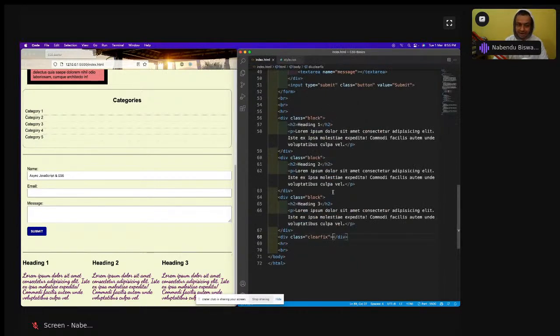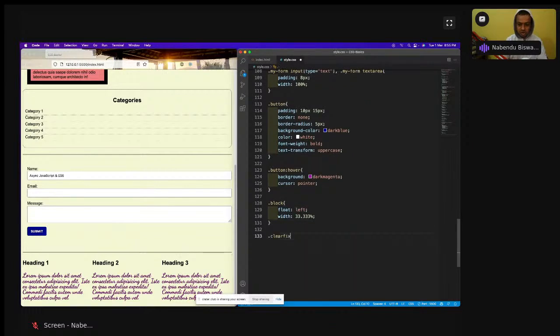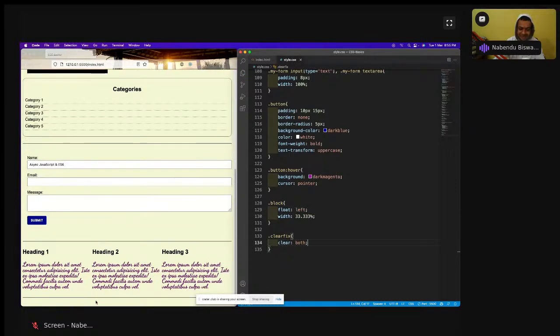Actually, there is a float of right also. We are going to use it in a 2-column layout. So for this clearfix, I'll go and write dot clearfix and clear both. Clear both means if a float is left or right, we clear both of them, and we generally use this command only. So clear both I'll do. See, again the HR has come, again the BR has come, so our issue is fixed. You have to do like this every time you use floats.